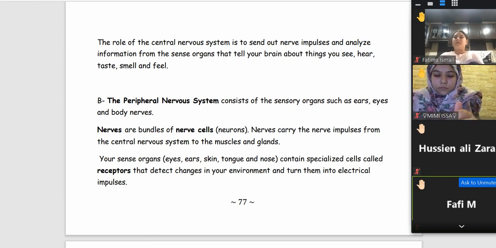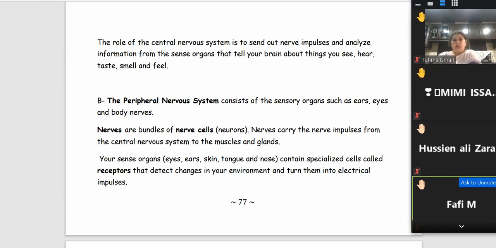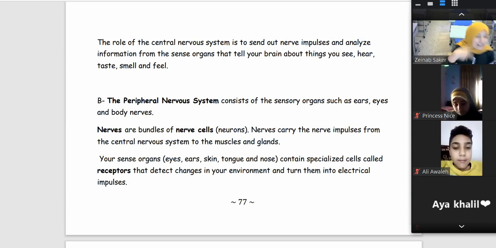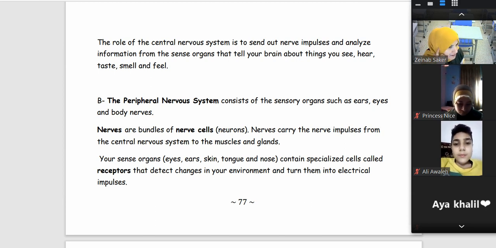So, the brain, when it receives the message, it analyzes it. It means it explains this message and sends the order back to the sensory organ, like the ear, in order to tell it that you hear a sound or, for example, music.